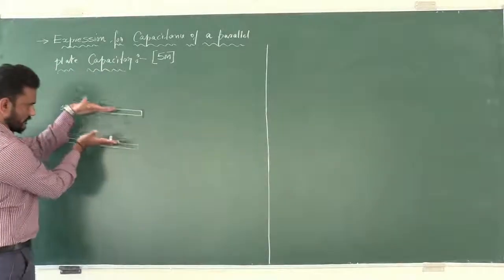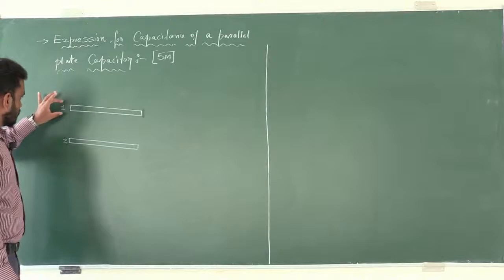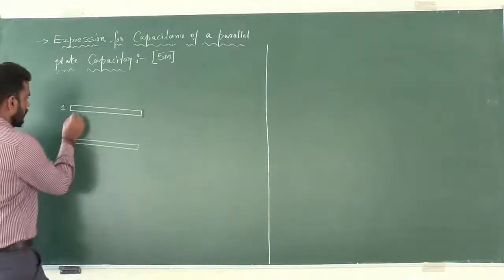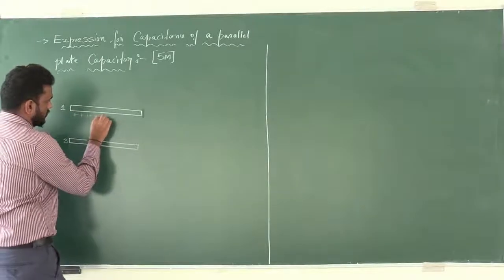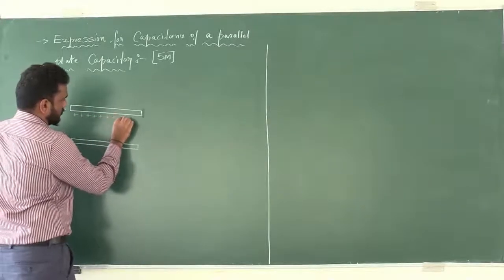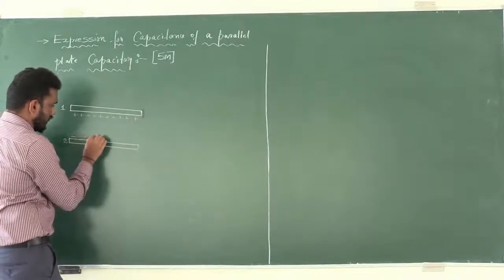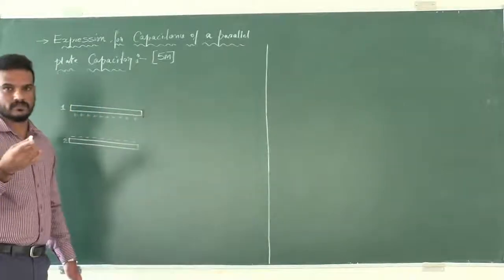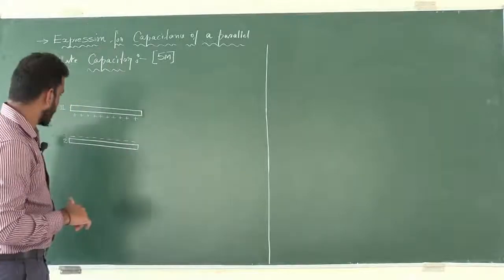I kept like this for our convenience. I shall give the name as plate 1, plate 2. Plate 1 is positively charged. Plate 2 is negatively charged. Instead of plates, we can also use conductors.